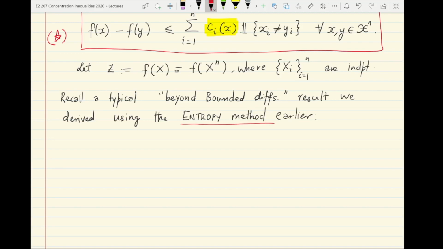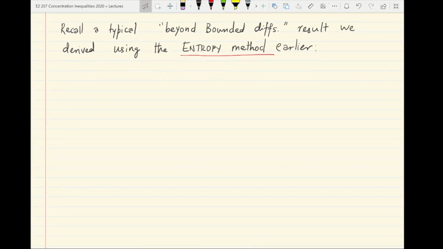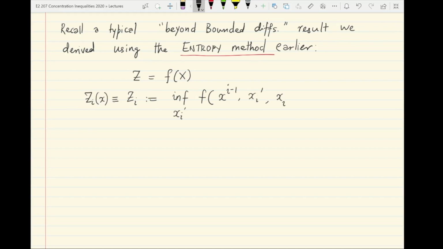So in fact, the results from the entropy method do help us analyze the situation above. So if Z equals f of x and Zi is defined as the minimum over the ith coordinate of f when you fix all the other components to be the components of x. So this is Zi as a function of x, with the ith coordinate replaced by xi prime, between xi minus 1 and xi plus 1 going all the way up to xn, for all i.